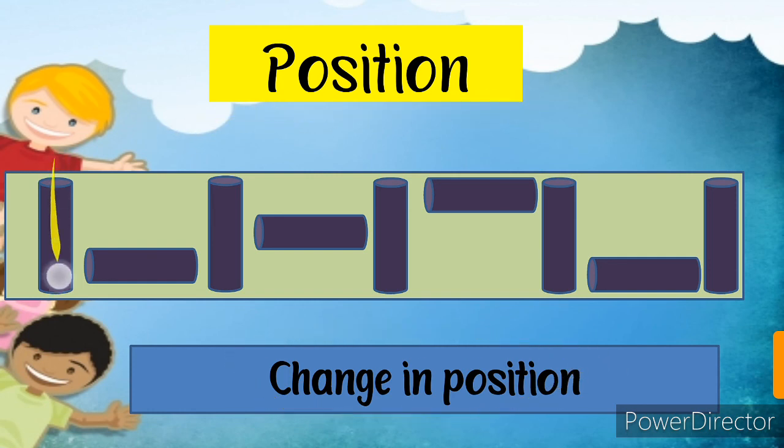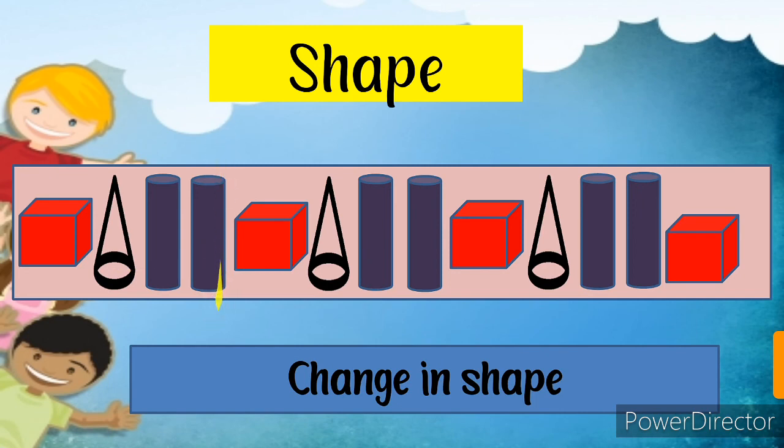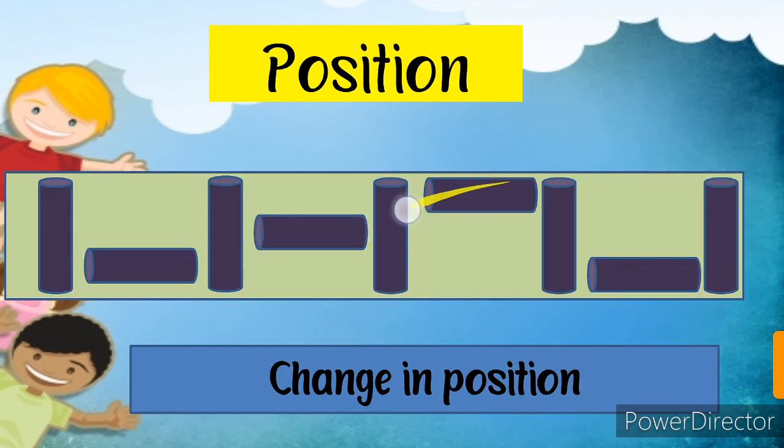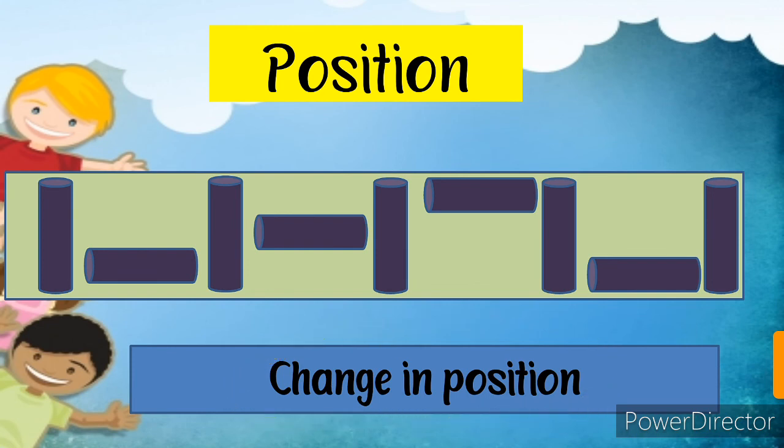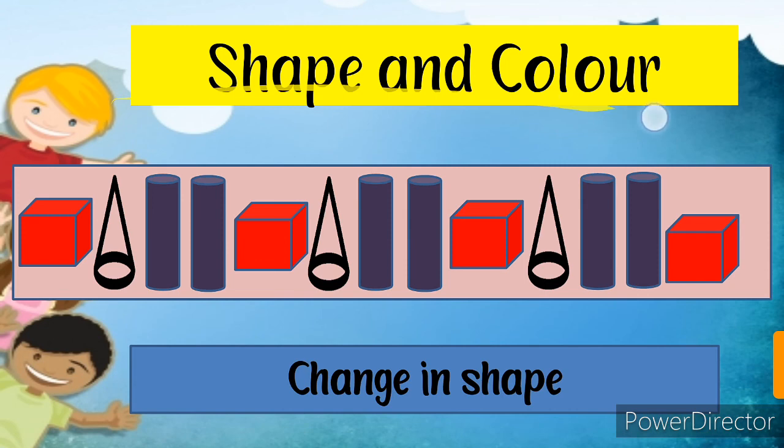So this is a type of position. Position like this: standing, sleeping, standing, sleeping. This is also position, but in this we observe that the sleeping cylinder has three positions: bottom, middle and top. Again bottom, then middle and then top. So this is a pattern with change in position. So let's see students, shape and color. These all are shapes and the colors change every time. These are red, cones are black and cylinders are purple.